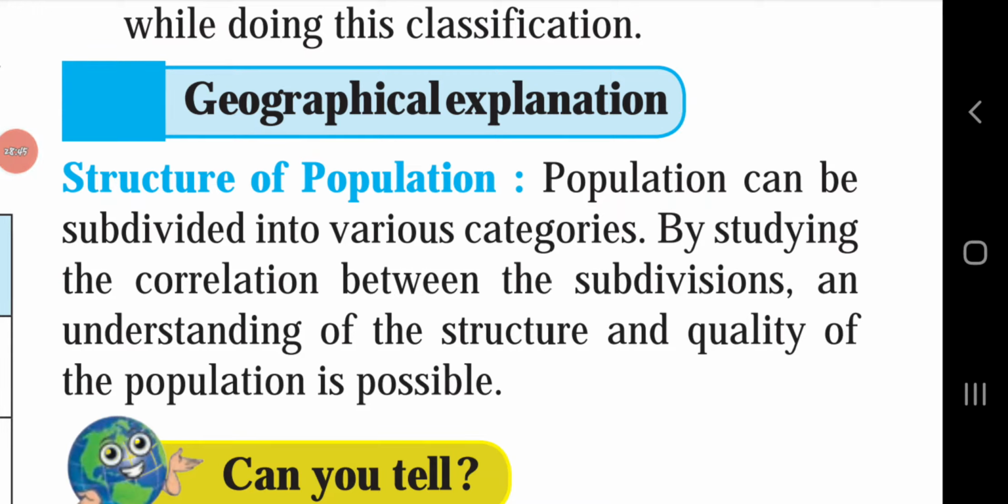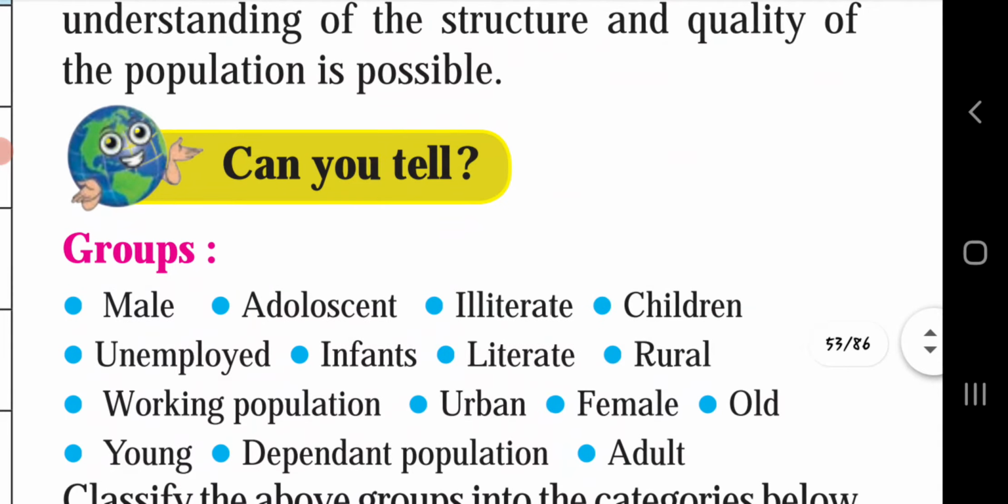Geographical explanation. Structure of population. Population can be subdivided into various categories. By studying the correlation between the subdivisions, an understanding of the structure and quality of the population is possible. So how can we get the structure of population? By studying the correlation between the subdivisions. It will help us to find out easily the structure of population.